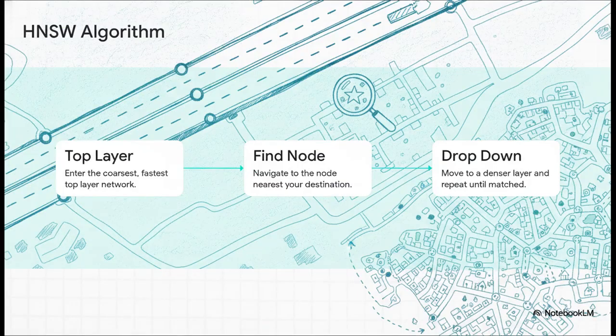And the absolute gold standard for ANN search right now is a fascinating algorithm called Hierarchical Navigable Small World, or HNSW for short. The way this works is brilliant in its simplicity.